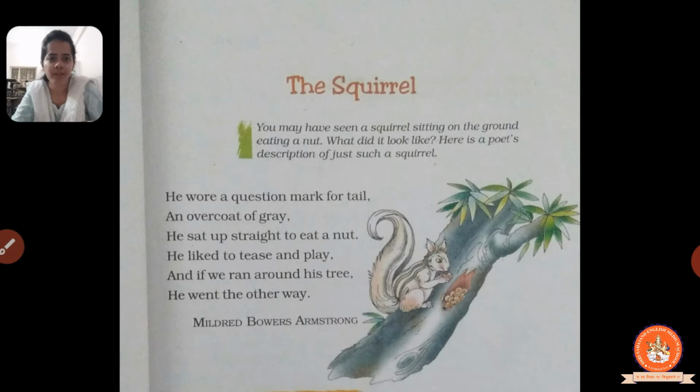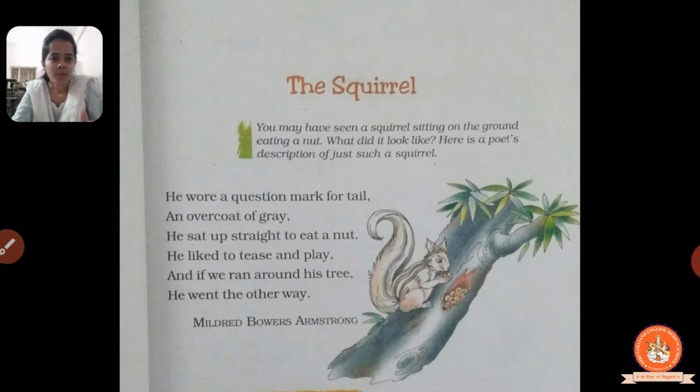So students, today we are going to start our new English poem and the name is The Squirrel. Now, The Squirrel is written by Mildred Bose Armstrong. Alright, so before I begin with this poem's explanation, let's discuss something about the squirrel.